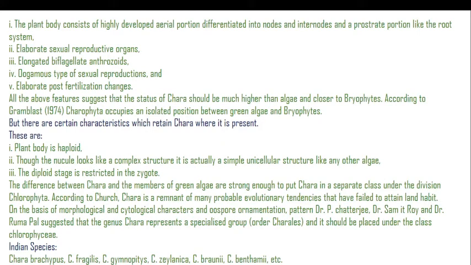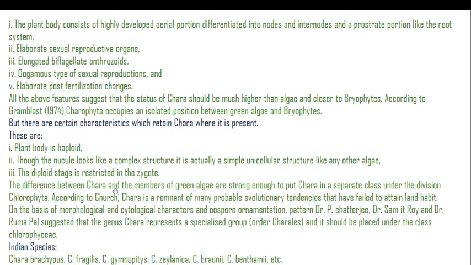In this way, Chara possesses its own taxonomic position and they have some common features, like the plant body is haploid, the nucleus looks like a complex structure, it is actually a simple unicellular structure. The diploid stage is restricted to the zygote.